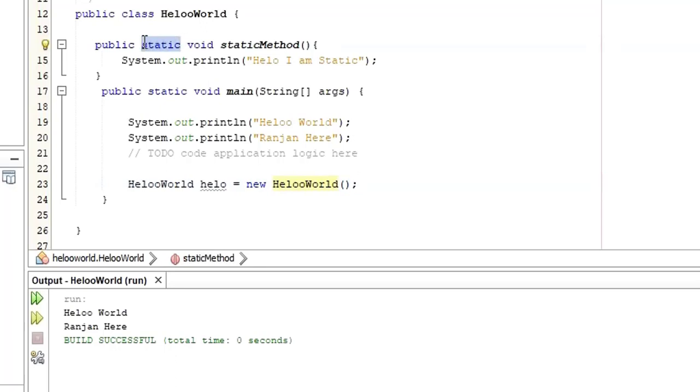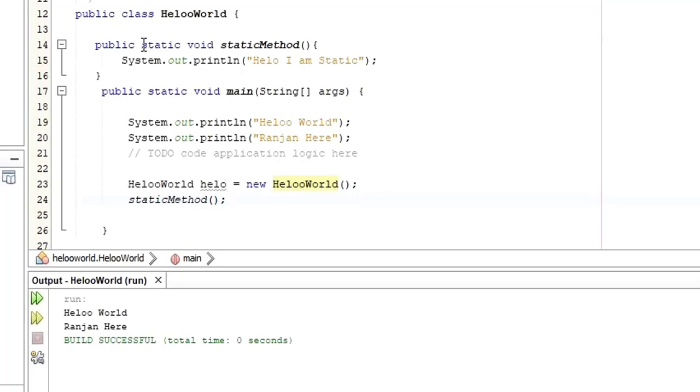Now if you have a method declared as static, there is no need for you to create an object to call this method. For example, if I want to access the values of this static method, all I need to do is just call it. What is the name of the function or method? I would say this is a method, not really a function. So I can just call the method here. Put a semicolon, right?